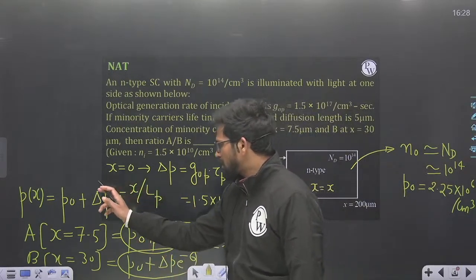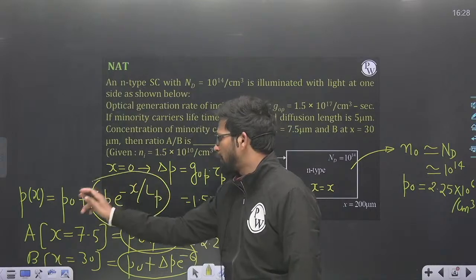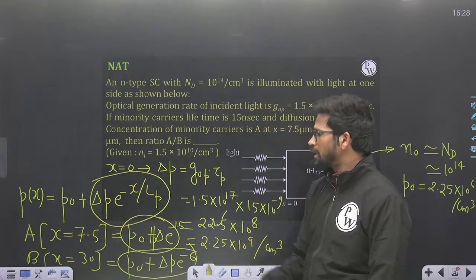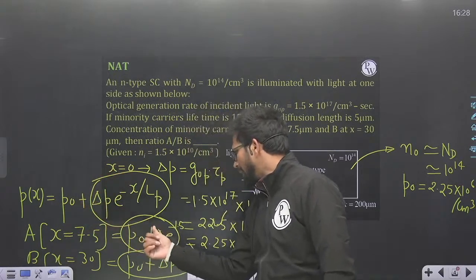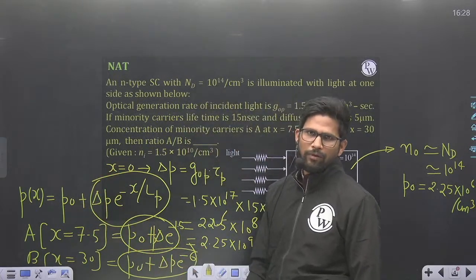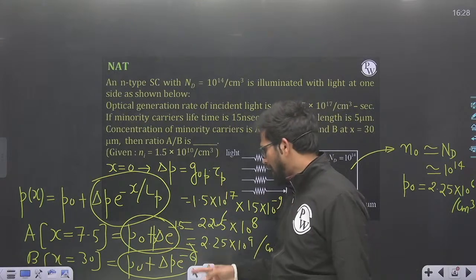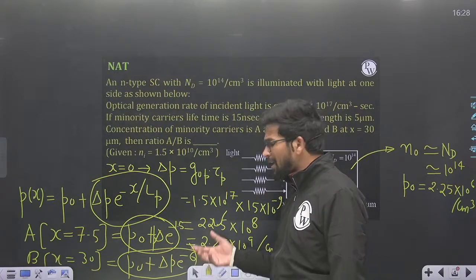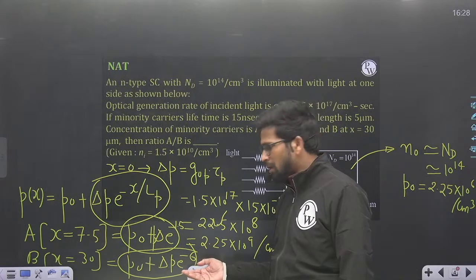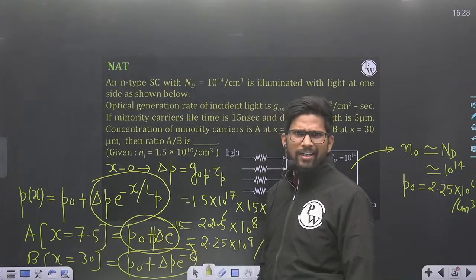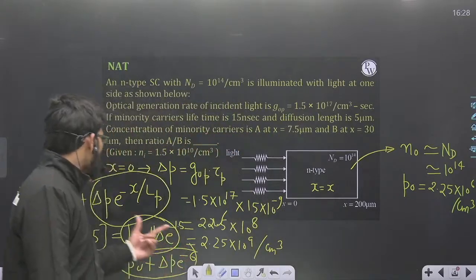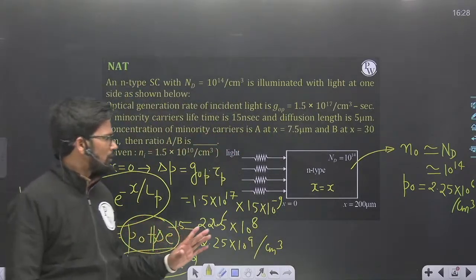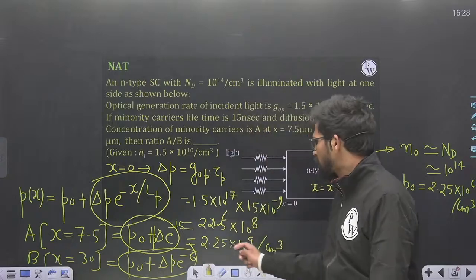If you are just using this formula, you will be finding the wrong answer, because here P naught cannot be neglected compared to delta P e to the power minus 1.5, because these two values will be comparable, and delta P e to the power minus 6 will be a very small value. So with respect to this value, you cannot neglect P naught. So you have to find the right answer by using the exact values. Whatever answer will come, use this right formula.